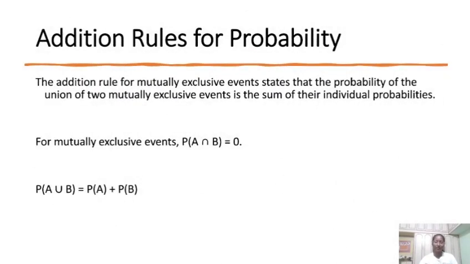Addition rules for probability. The addition rule for mutually exclusive events states that the probability of the union of two mutually exclusive events is the sum of their individual probabilities. For mutually exclusive events, P(A ∩ B) = 0 and P(A ∪ B) = P(A) + P(B).